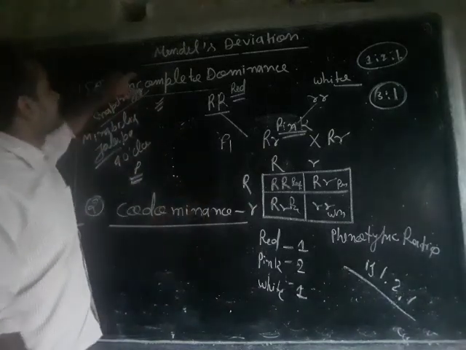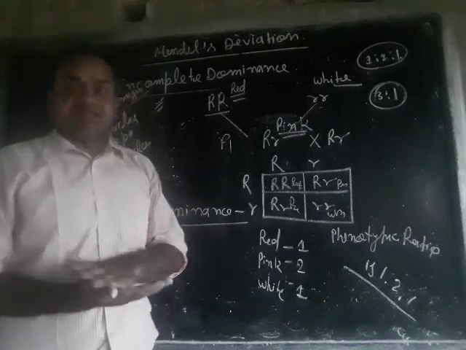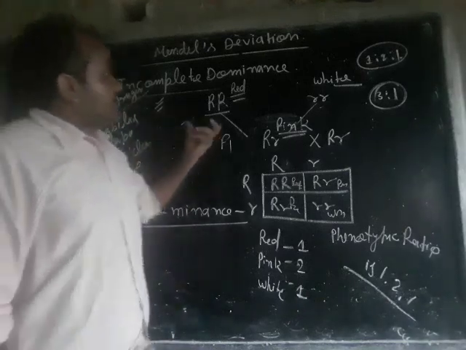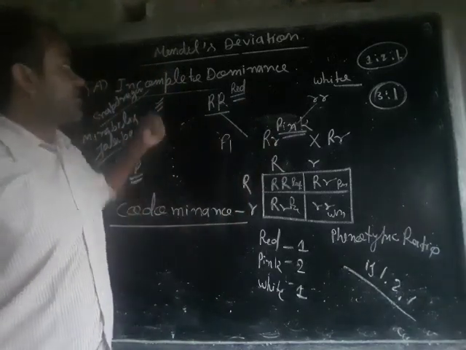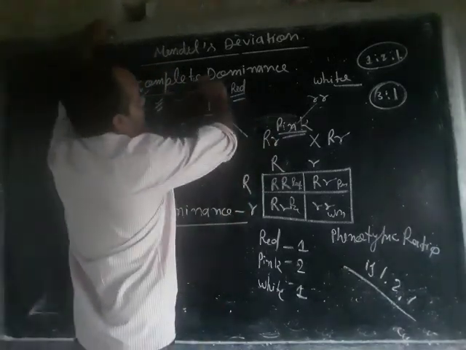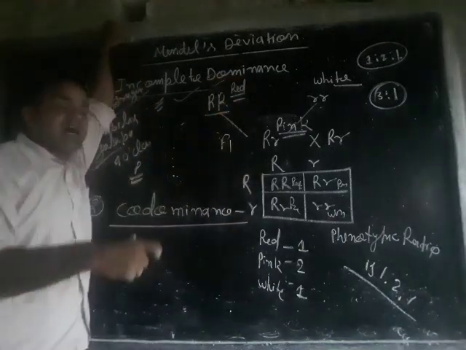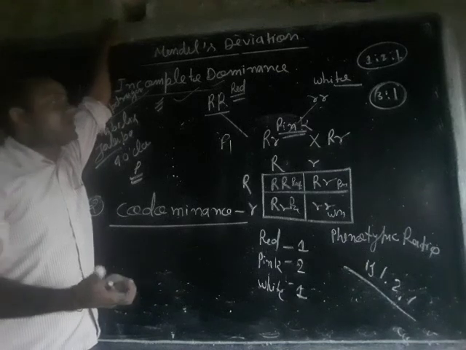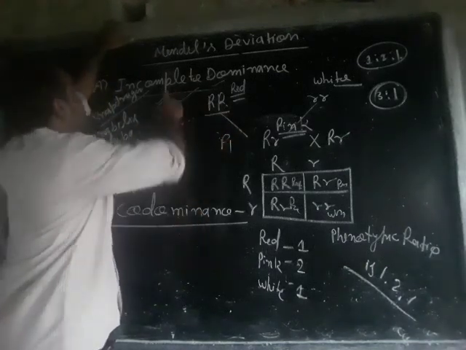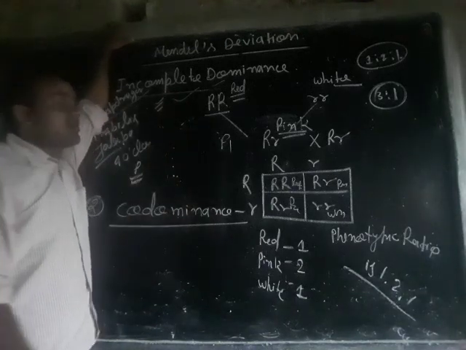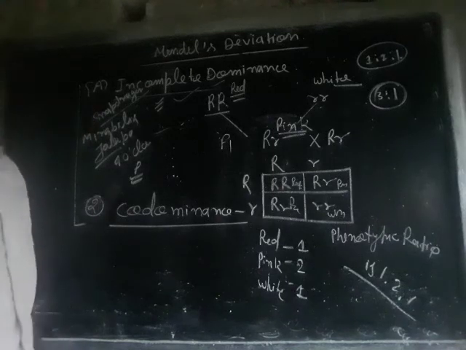So in incomplete dominance, the F1 generation does not follow the law of dominance. In the F1 generation we get a new phenotypic expression when two parents are crossed. This is known as incomplete dominance, and we see it in snapdragon.